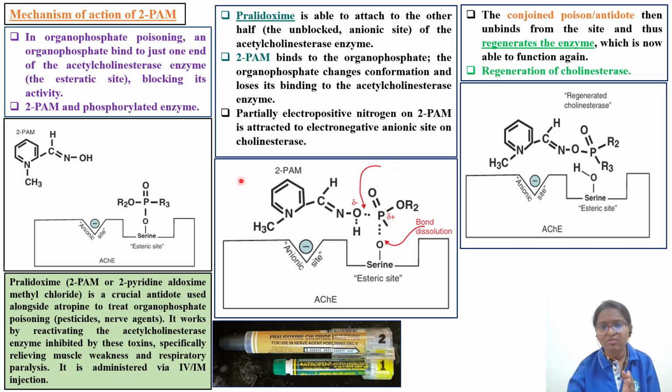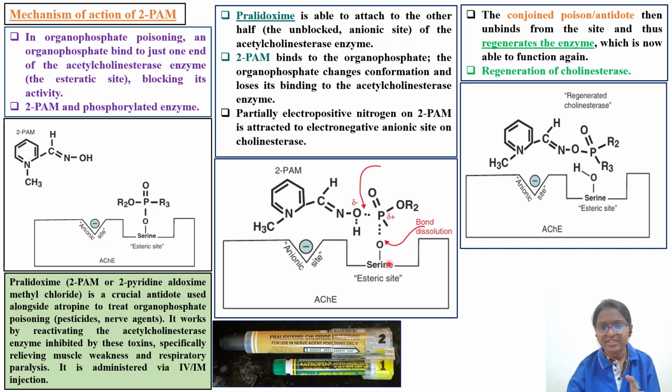So this complex will form, and once it is formed, hydrolysis takes place and the enzyme goes back to its normal state. The organophosphate changes the conformation, and now it will change the alignment of this molecule.